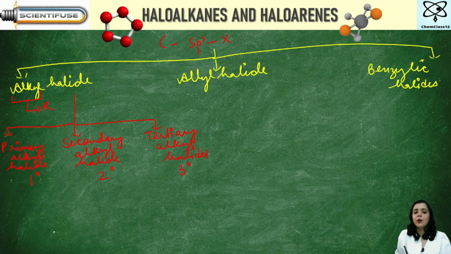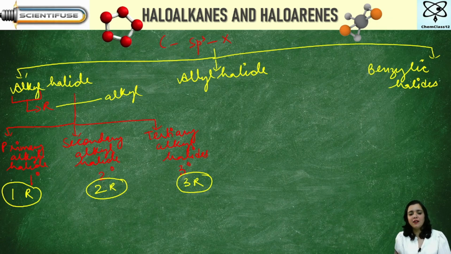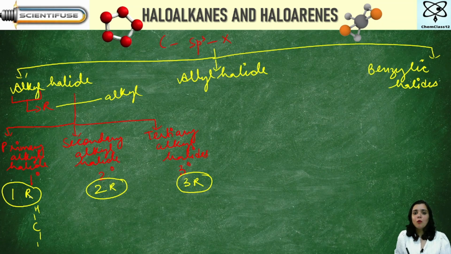Am I clear? Now see, in case of primary, there will be 1 R group. In case of secondary, 2 R groups, and in case of tertiary, 3 R groups. And what are these R's? These are, as I told you, alkyl groups. Now, these alkyls can be methyl, ethyl, propyl, anything. Let me draw the structure here so that I can explain it well.